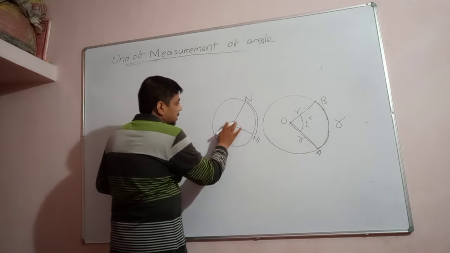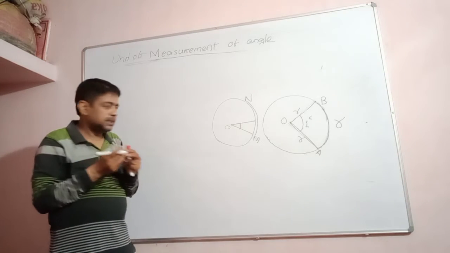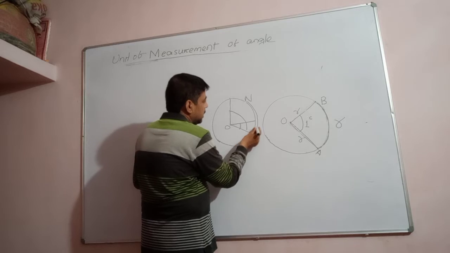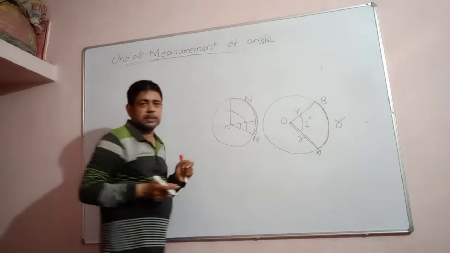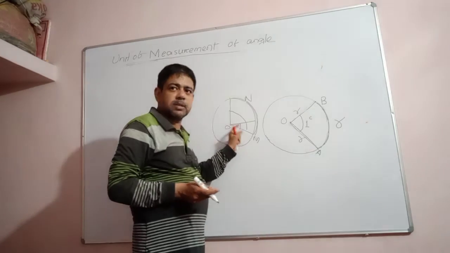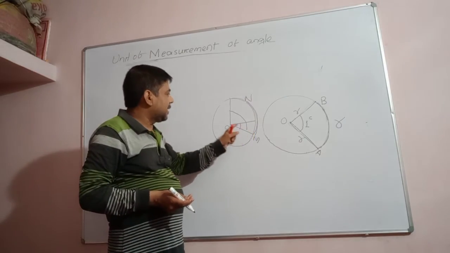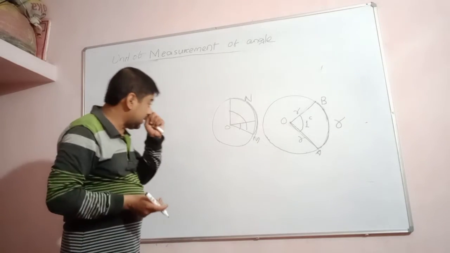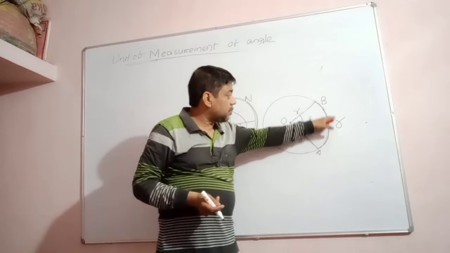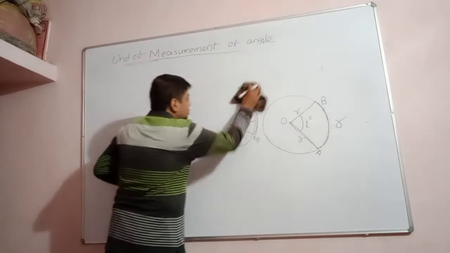It means you see, if this arc is small, the angle measurement will also decrease. Similarly, if this arc is bigger, if the length of the arc is bigger, the angle is increasing. It means when the length of the arc increases, the angle at the center also increases. When the length of the arc decreases, the angle subtended at the center decreases. It means there is a property that the angle subtended at the center of a circle is directly proportional to the length of the arc. Right? So one property we have to write.